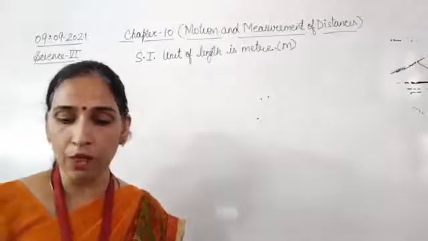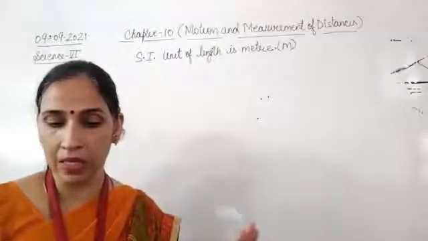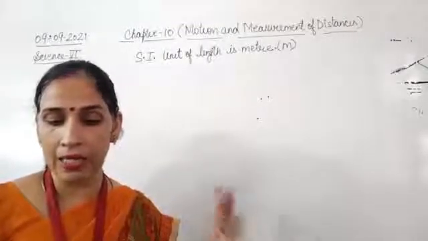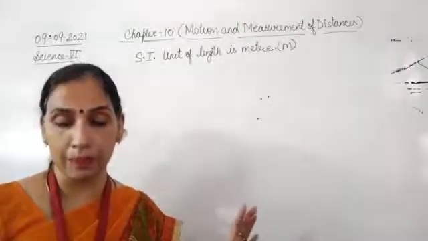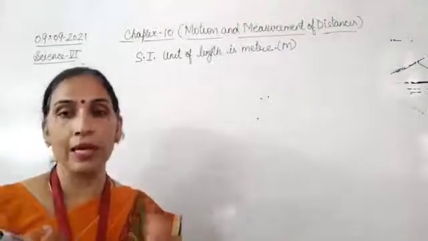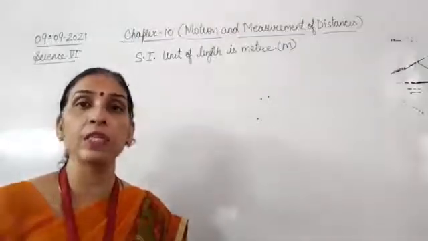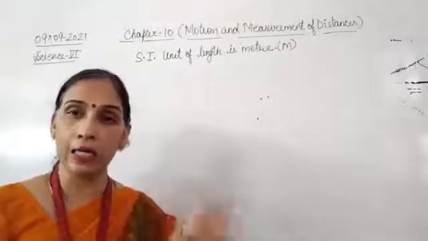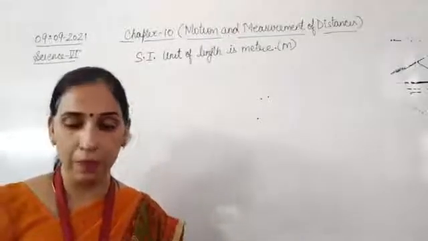Now the SI unit of measuring mass is kilogram, that is kg, and the SI unit of measuring time is second. So length, mass and time; even temperature is in Kelvin, and current we can measure in ampere.